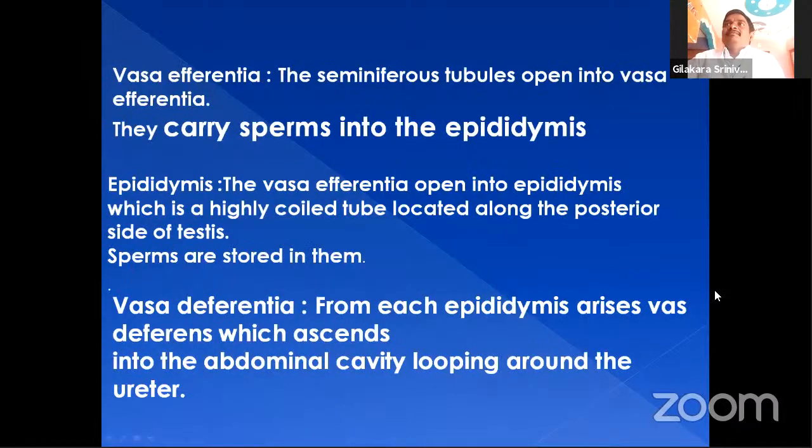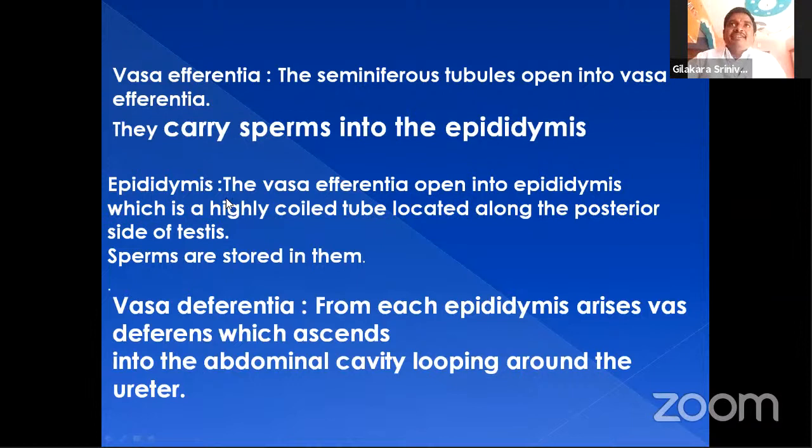And here we already discussed the major components of the human reproductive system: testis, duct system, and gland system. Testis are located in the scrotal sac, as already observed on the model. The duct system contains vasa efferentia, epididymis, and vas deferentia. The seminiferous tubules open into vasa efferentia, where the seminiferous tubules release the sperm cells, and they carry sperms into the epididymis.